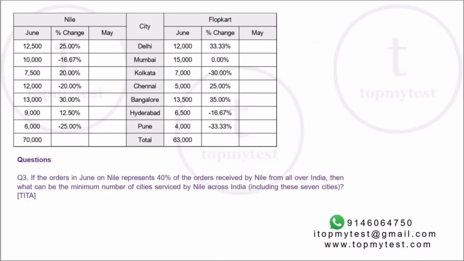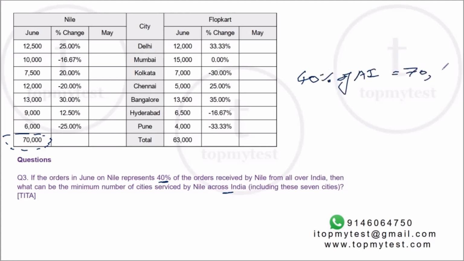Question number 3. If the orders in June on Nile represent 40% of the orders received by Nile from all over India, then what can be the minimum number of cities serviced by Nile across India, including these 7 cities? Now, let's check this. Right, 70,000 is the total orders for Nile in June, from the top 7 cities. Now, this represents 40% of all India.